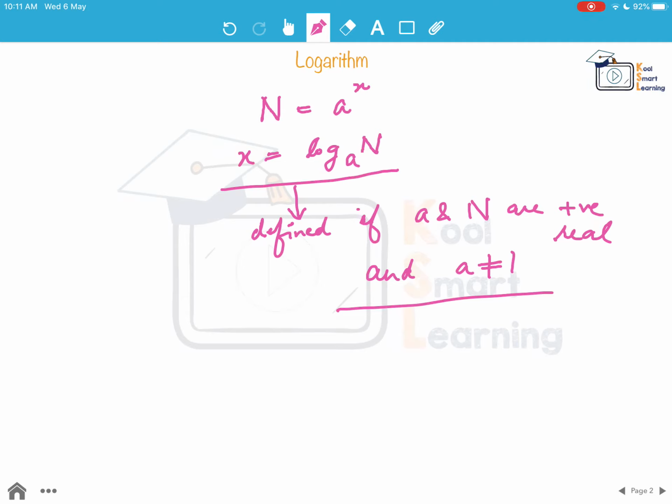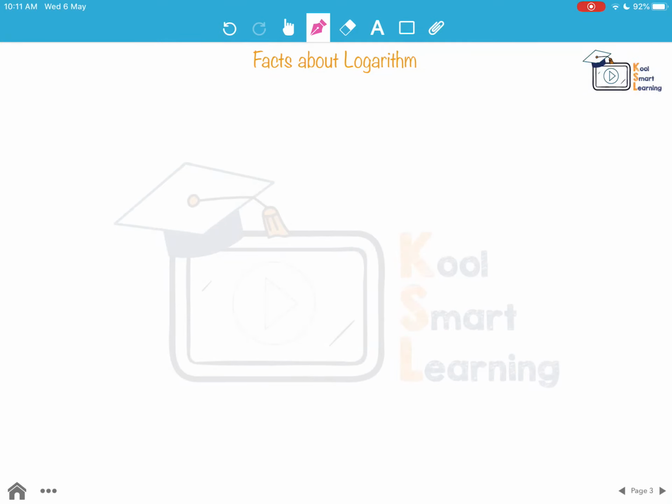Now we'll know some facts. Knowing this, we'll now discuss some important facts about logarithm based on this, so that when we use logarithm, we keep in mind those facts and then evaluate it accordingly. So let's now discuss some facts about logarithm.